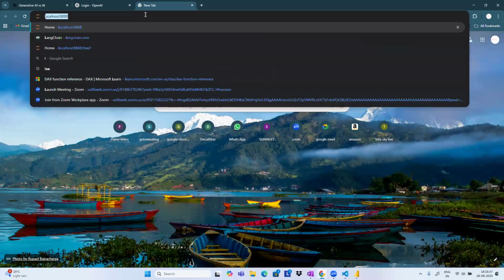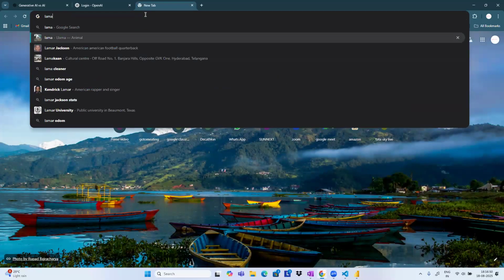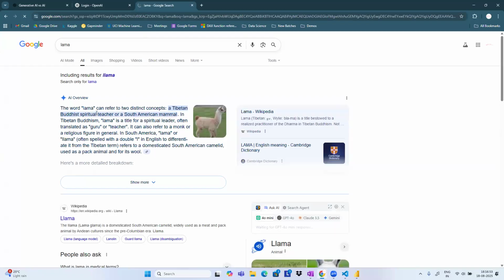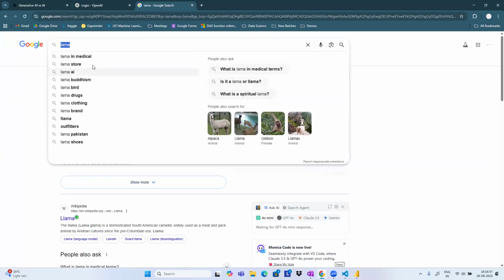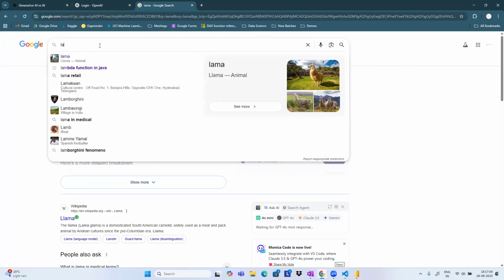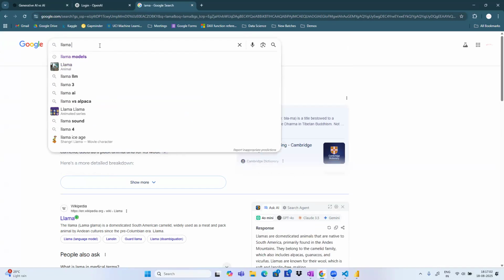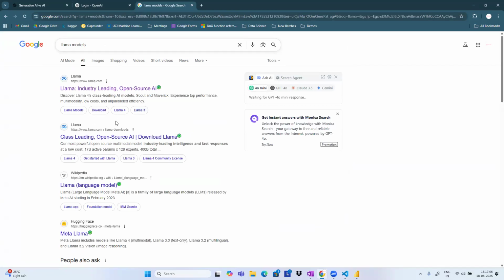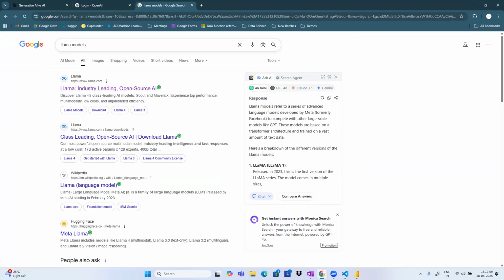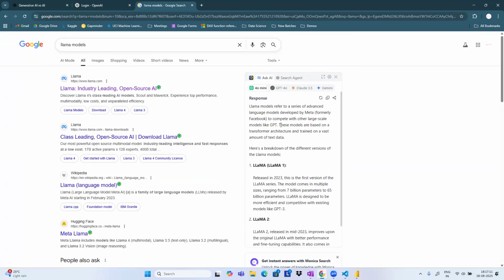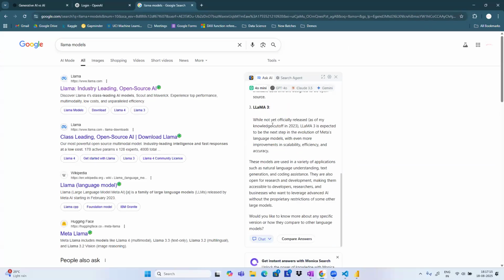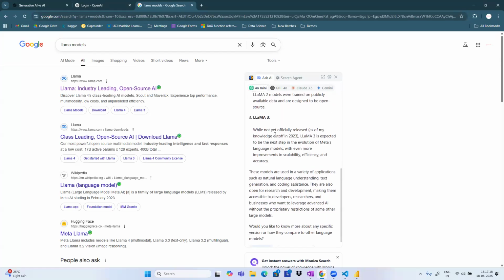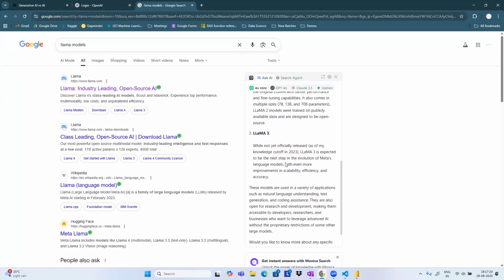Meta has something called Llama, L-L-A-M-A. These are the Llama models, which are generated by Meta. Llama models refer to a series of advanced language models, what we call Llama 1, Llama 2, Llama 3. The latest model is going to be Llama 3.